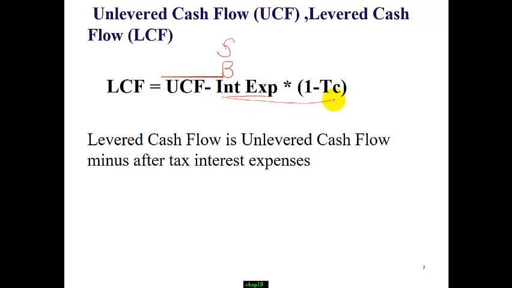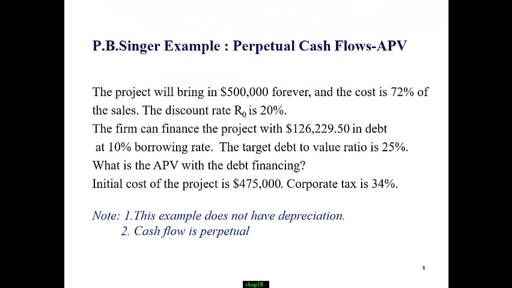Once we subtract this component, the amount of cash flow that goes to the stockholder is what we call levered cash flow. In other words, levered cash flow is simply unlevered cash flow minus after-tax interest expenses.